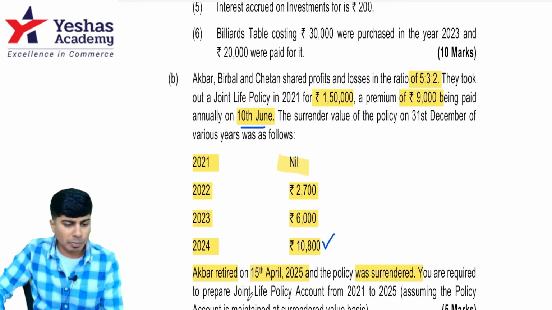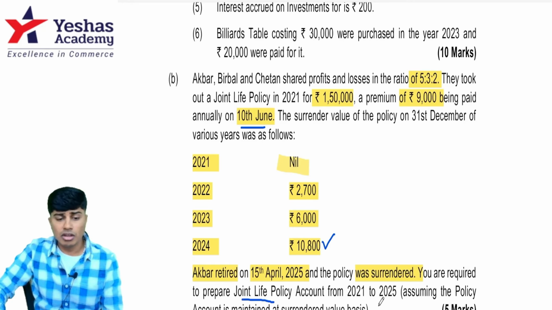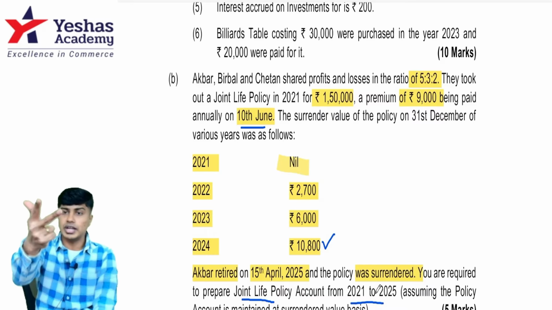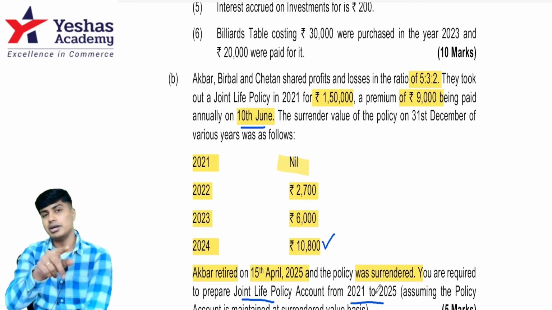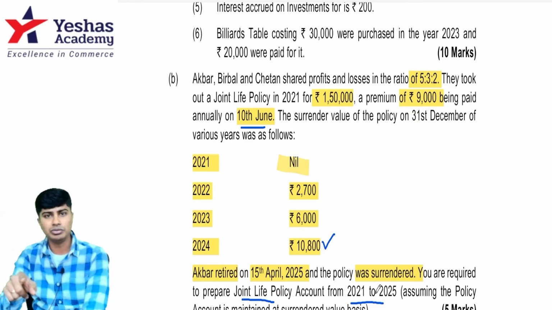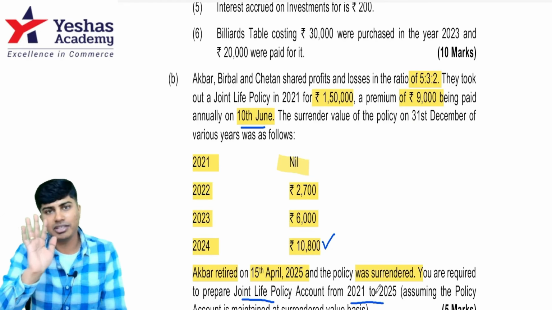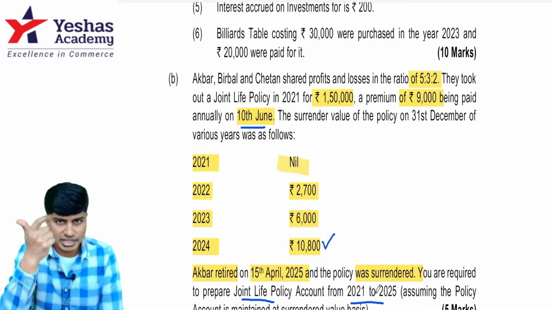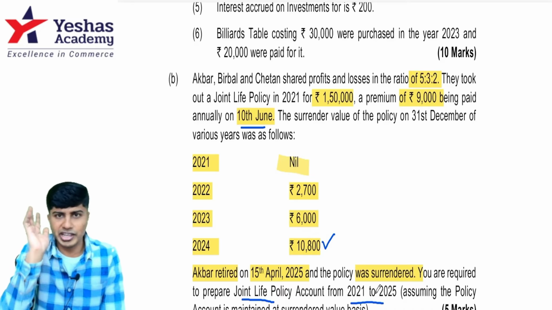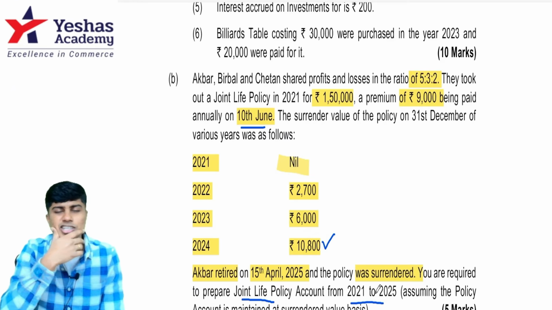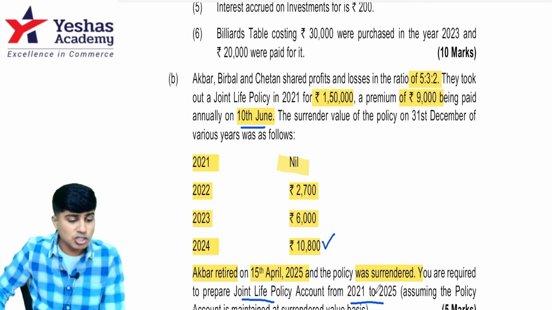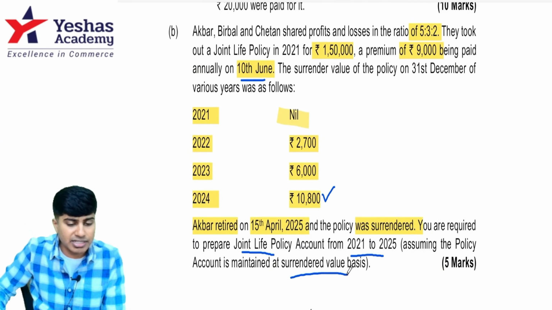You are required to prepare the JLP account ledger for not one year, but 2021 to 25: 21, 22, 23, 24, 25. Remember, they have not told 21-22, so they have told 21 completely. So it is calendar year. Year starts in January, year ends in December. And 2025 year ends in December, but we'll prepare the ledger only till 15th April. Assuming the policy account is maintained at surrender value.